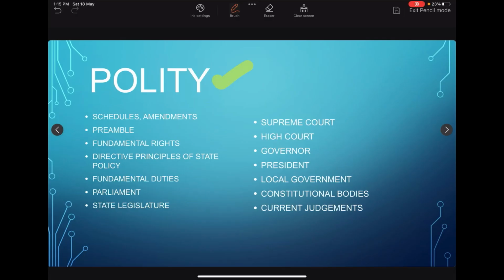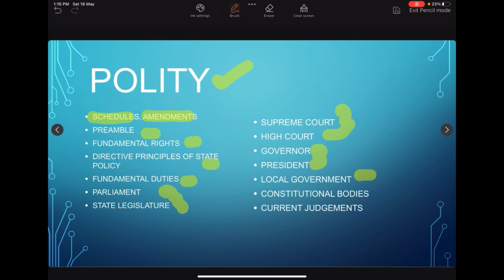In polity, we need to remember schedules, amendments, parts, articles. These are the factual parts that should be remembered. Apart from that, preamble, fundamental rights, DPSP, fundamental duties are the important concepts. Next, we have to compare and study the parliament, state legislature, Supreme Court, High Court, governor, president, local government like panchayat, municipalities. Then constitutional bodies, we should cover their composition and functions.